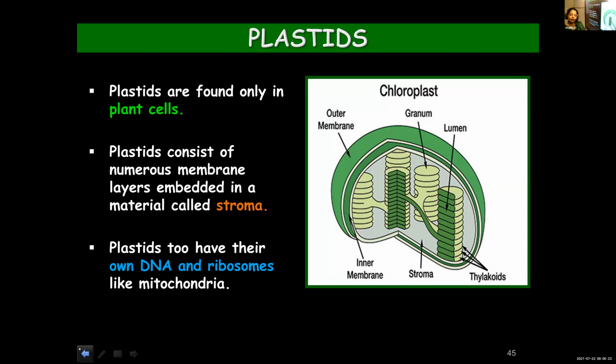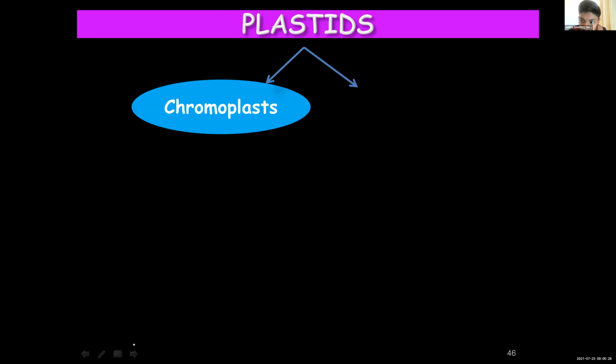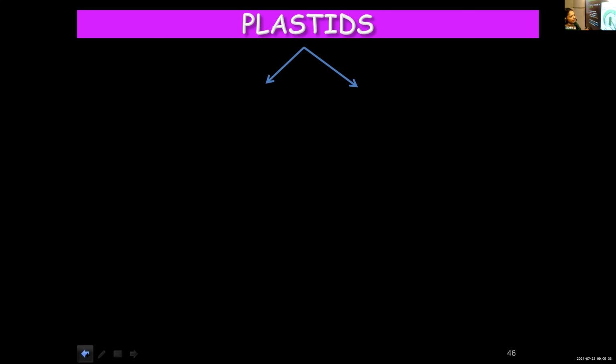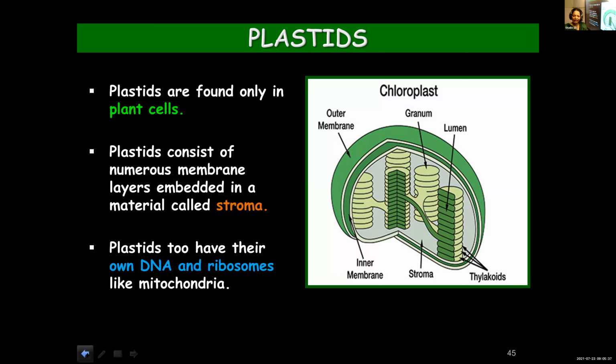Okay, now moving on to the types of plastids. Ma'am, what is lumen? Lumen is a cavity or space within. You don't have to learn it, that's why I didn't mention it. Lumen means a space, the cavity present. The thylakoids or granum have been shown as a cut section, a cross section. It is cut longitudinally, and the space within is known as lumen. Okay.